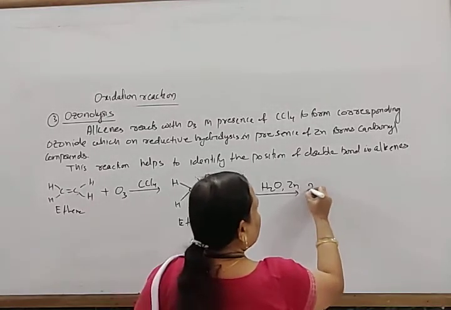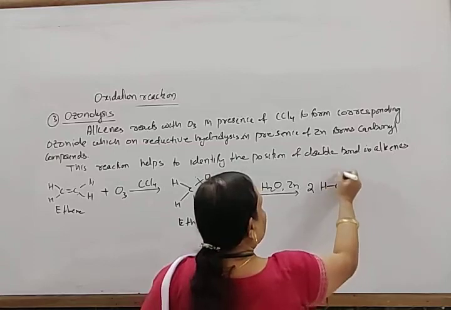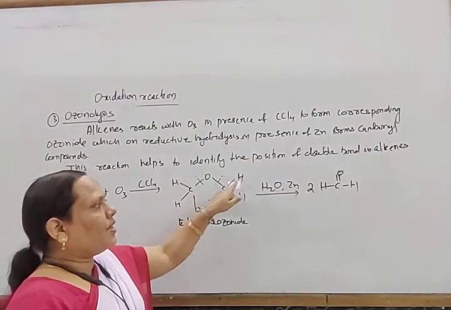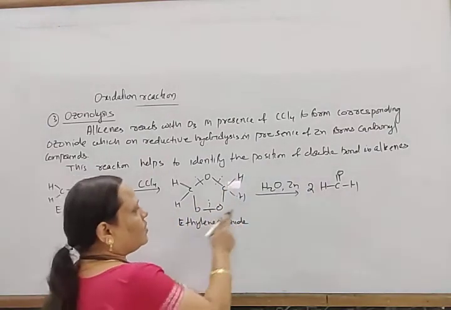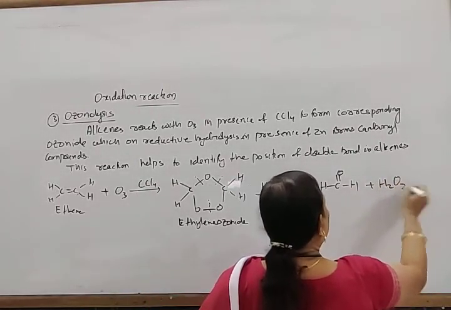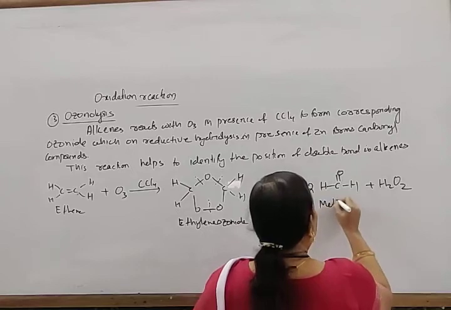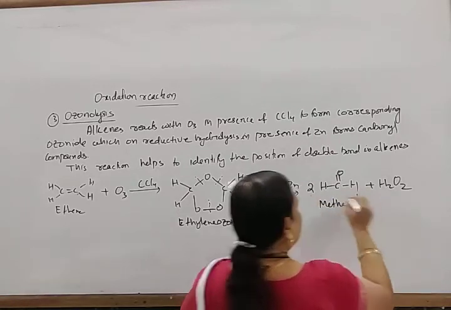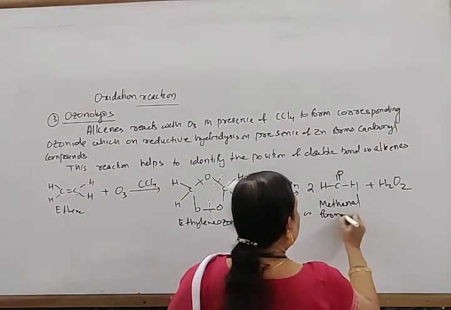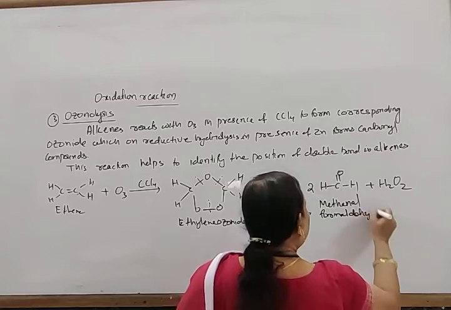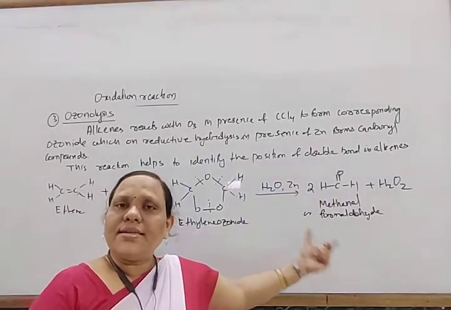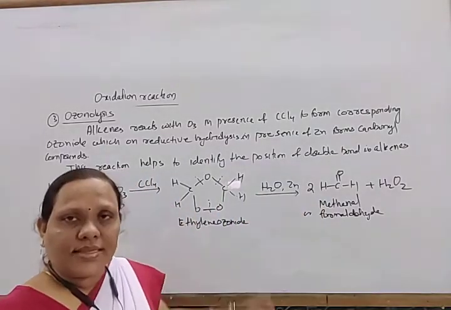So one bond here, one bond there, it forms one carbonyl compound here and one carbonyl compound there. In this way it forms 2 HCHO. Look here, H-C double bond O-H, and here H-C double bond O-H. And now the water combines with oxygen to form H2O2, and the product is methanal or formaldehyde. So if we know that a compound on ozonolysis gives formaldehyde, then that alkene is ethene.